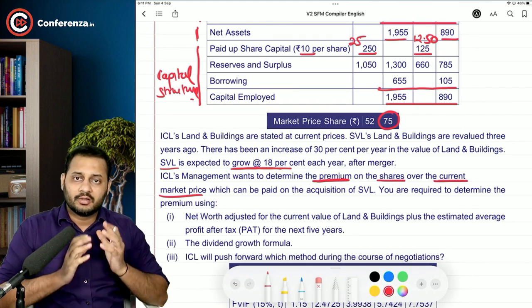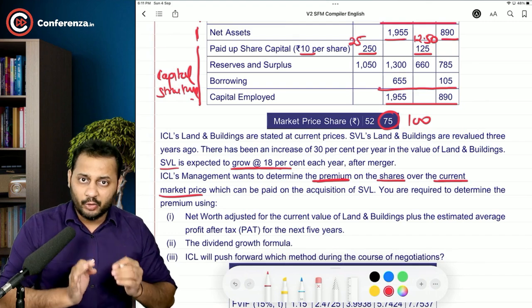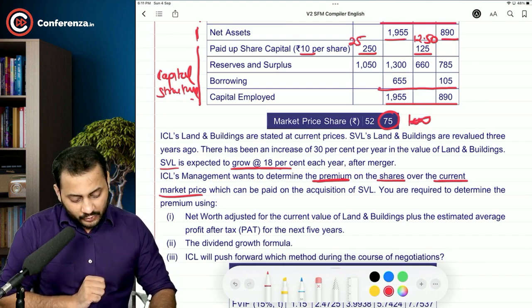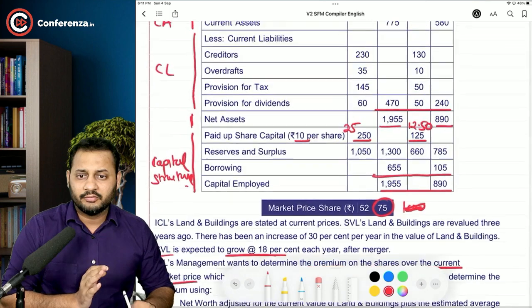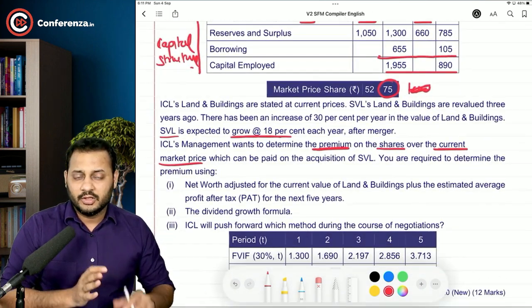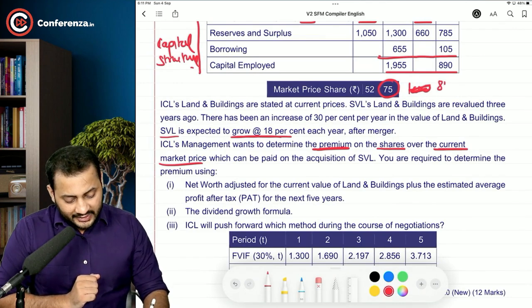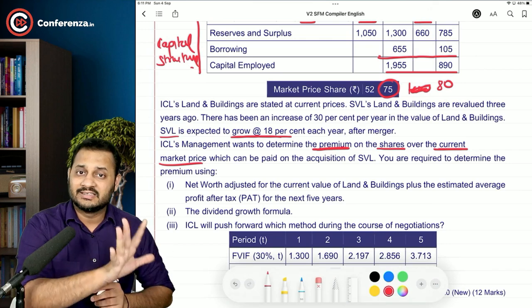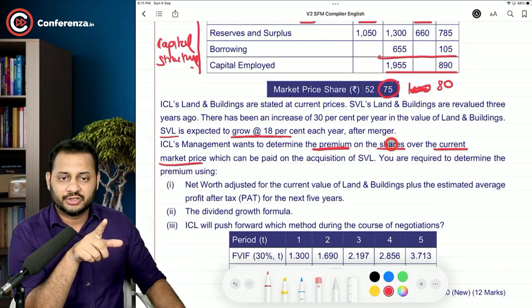So if the payable price comes to, let's say, 100, how much premium are you supposed to pay? 25 rupees. If you calculate the value of SVL and let's say it comes to around 80, that means 5 rupees extra will be paid to them. That is the premium.